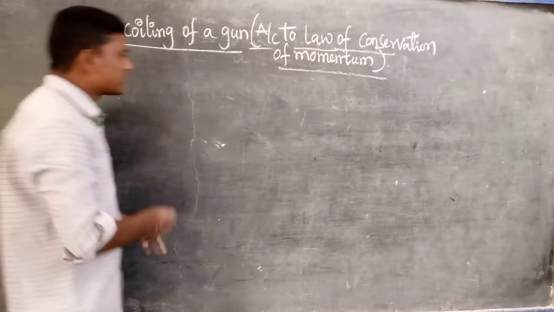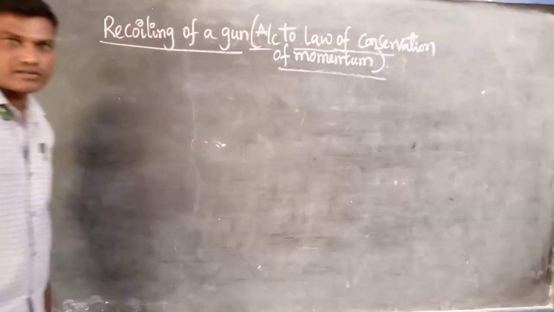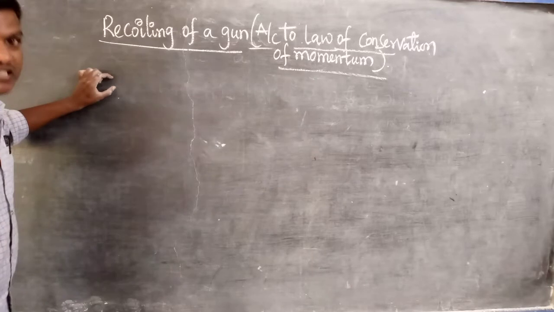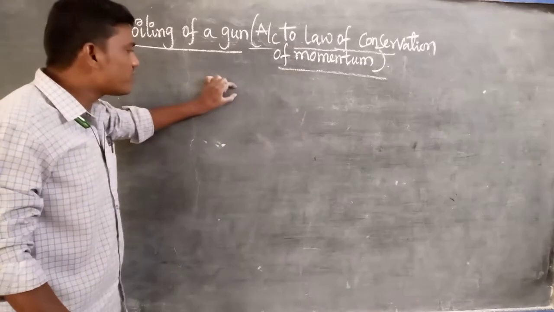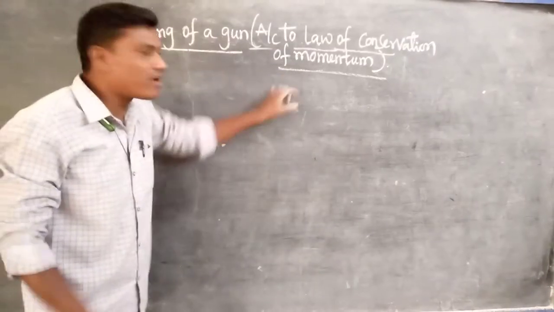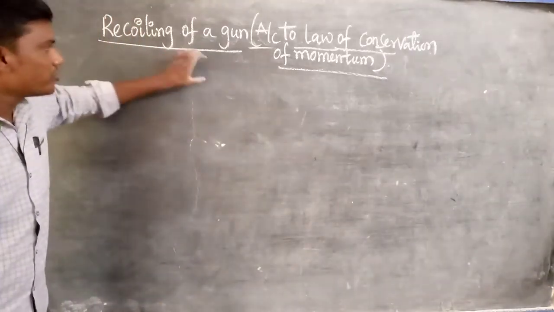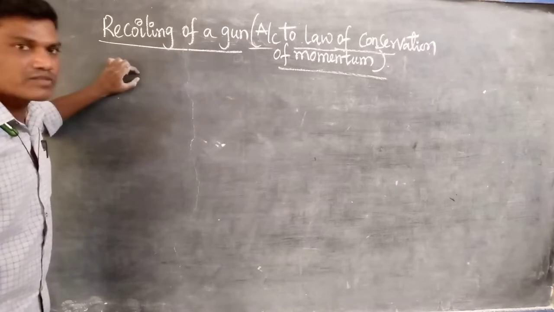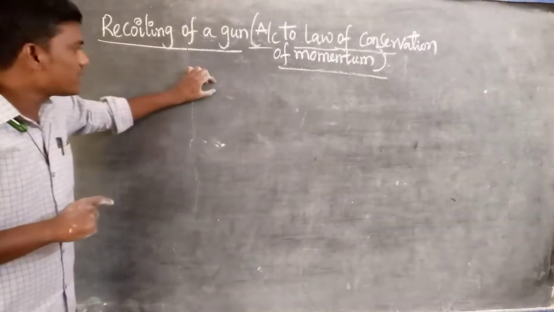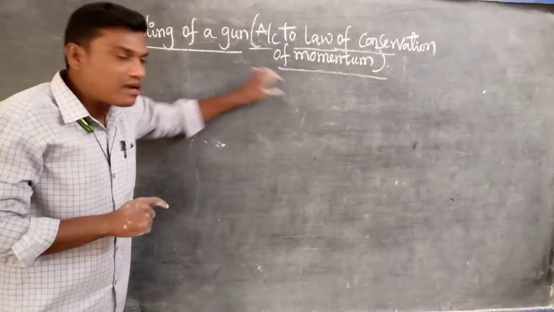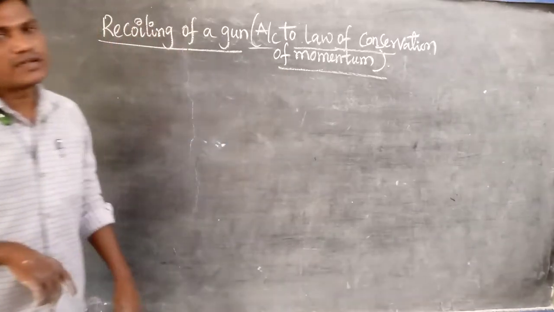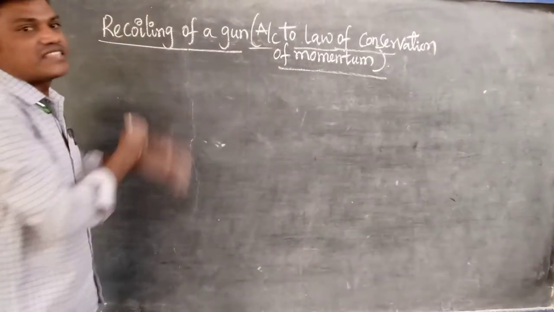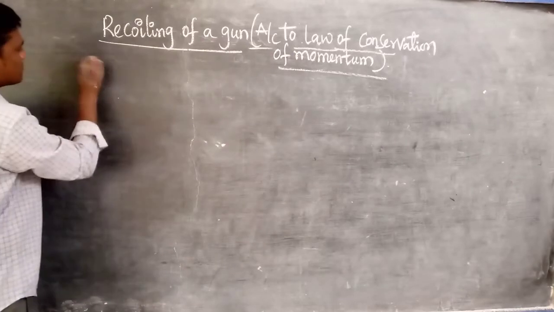So now we can say that during the recoiling of a gun, when the bullet is fired from a gun, that is the action, and the gun is recoiled, that is the reaction. So during the firing of a bullet from a gun, the bullet comes outside from the gun, that is the action, and the gun is recoiled or moved back, that is called the reaction. We know that very clearly. Before firing the gun, we can see two cases.